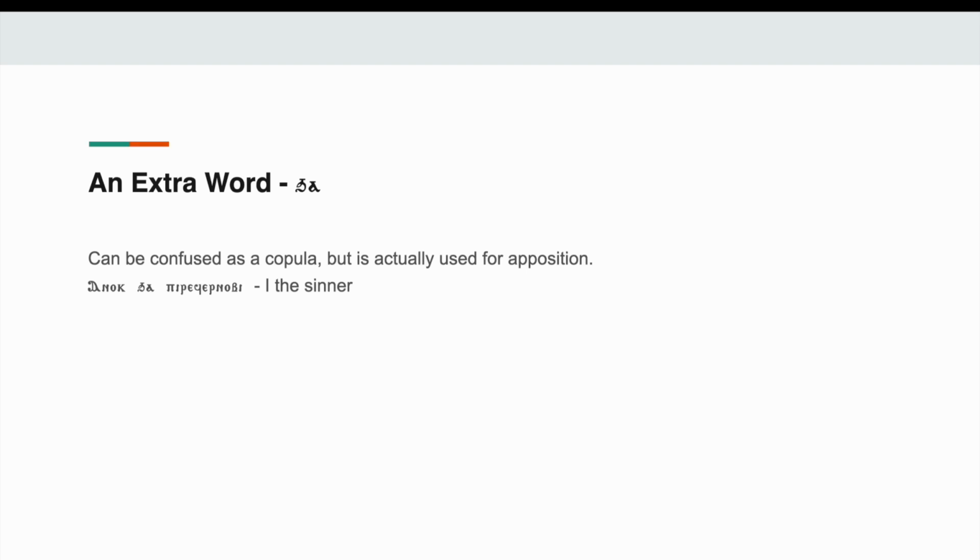It's not saying I am the sinner, it's just I the sinner. And it's understood because I the sinner, and then it continues on. You're not going to see Anocha Birafernovi on its own because that's not a full thought, even in Coptic. It's used in a sentence that continues. It has more that's coming. And so it's not using a copula, but it's using cha for apposition.